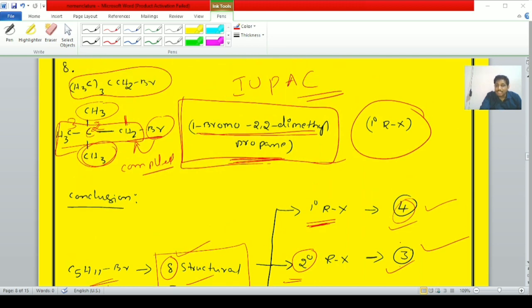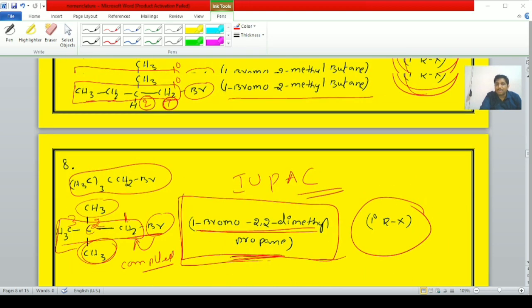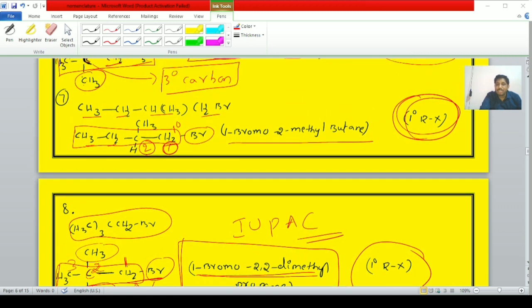Clear, students? This solved example is present in your NCERT textbook also. If you practice it 1 or 2 times, you will get more command on this question, student. Okay, students, copy this. With this, IUPAC nomenclature is completed. Okay, students, in the next video we are discussing the remaining topics.